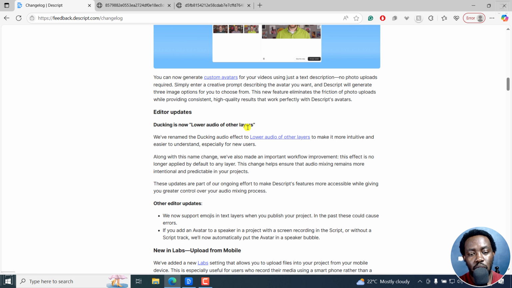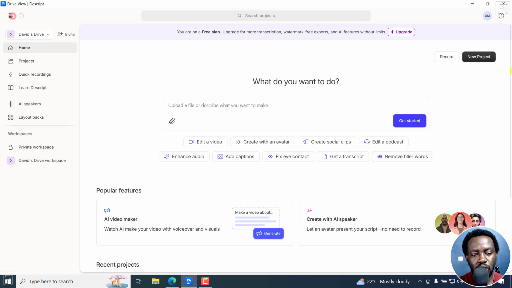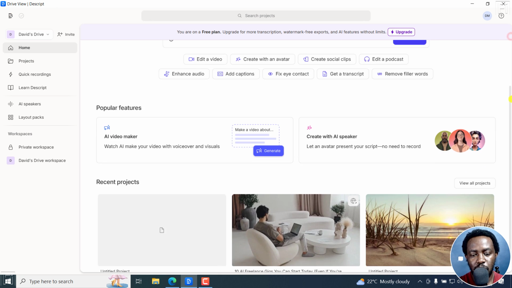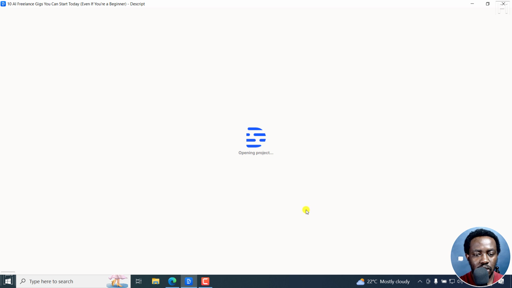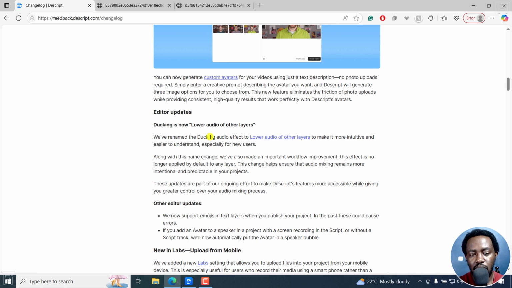Ducking is now lower audio of other layers. So it seems the ducking feature was a little bit confusing to most people. So if I select this particular video, and then we can go back and read a little bit, we've renamed the ducking audio effect to lower audio of other layers to make it more intuitive and easier to understand, especially for new users.